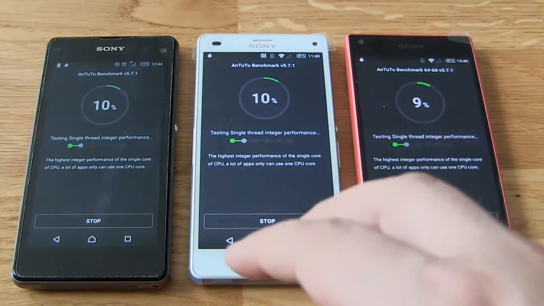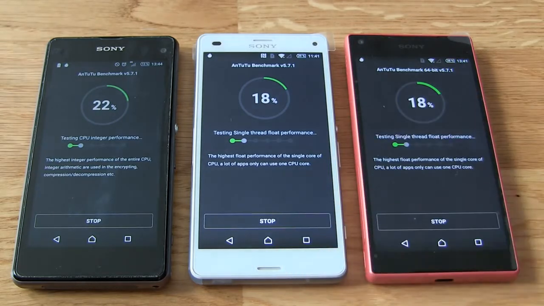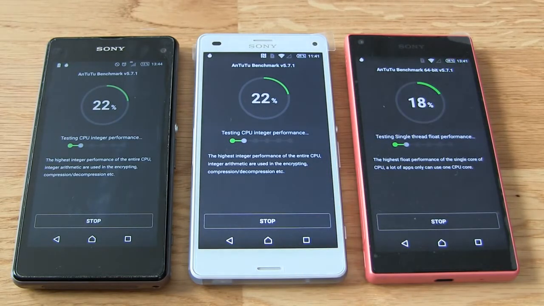The difference between Sony Xperia Z1 Compact and Sony Xperia Z3 Compact is not so big, but Xperia Z5 Compact is 1 year newer, so the growth of the performance is much bigger. Now there is an octa-core Qualcomm Snapdragon 810, and when we compare it to the quad-core in Xperia Z3 Compact and Xperia Z1 Compact, the difference is really big.